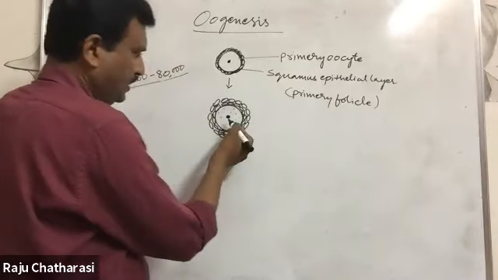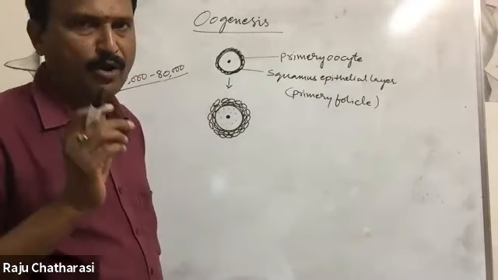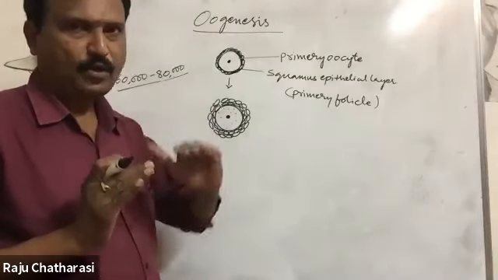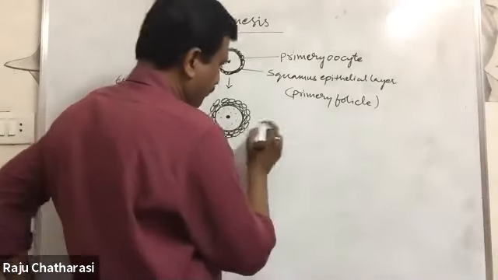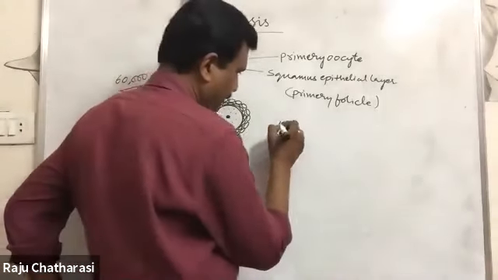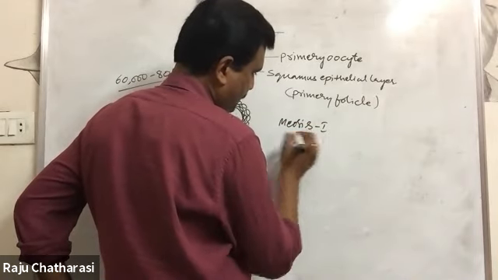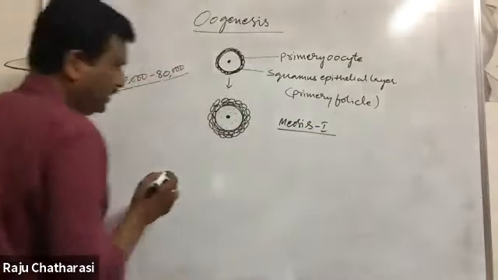Now, this ovum undergoes meiosis division, meiotic division. Okay. It stops at the first phase only, meiosis 1. It stops at meiosis 1, right?